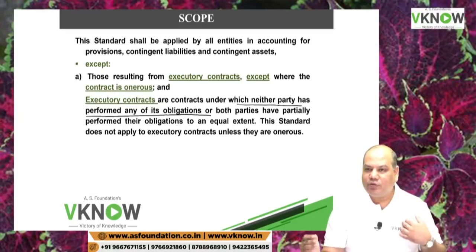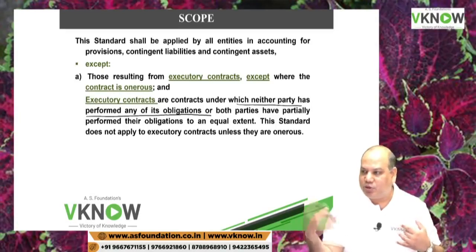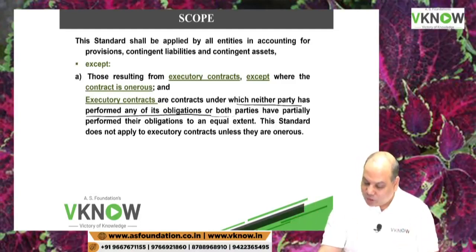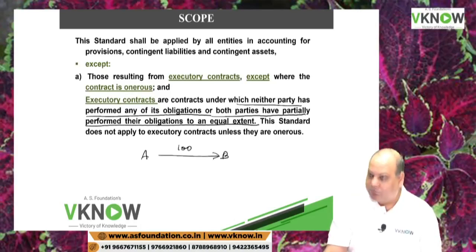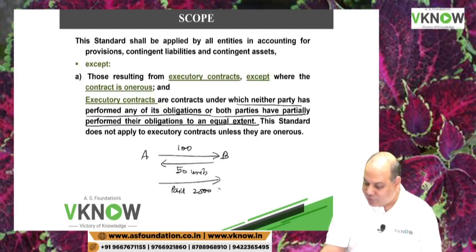What is obligation of A? To pay 5,000 rupees. Obligation of B, to deliver 100 units. None of them have done anything. Or both parties have partially performed their obligation to an equal extent. So I will now take the same example. A has placed an order for 100 units. B has delivered 50 units. A has paid 2,500 rupees.